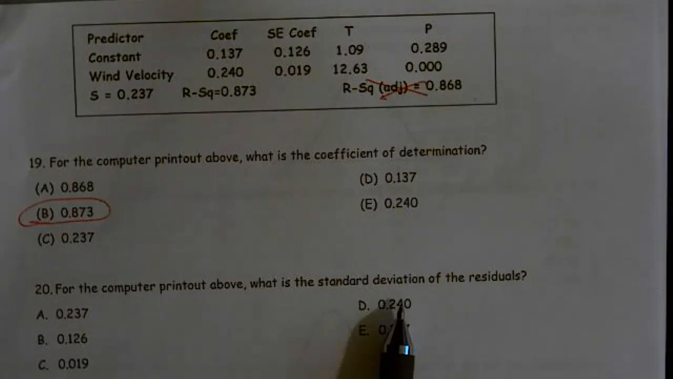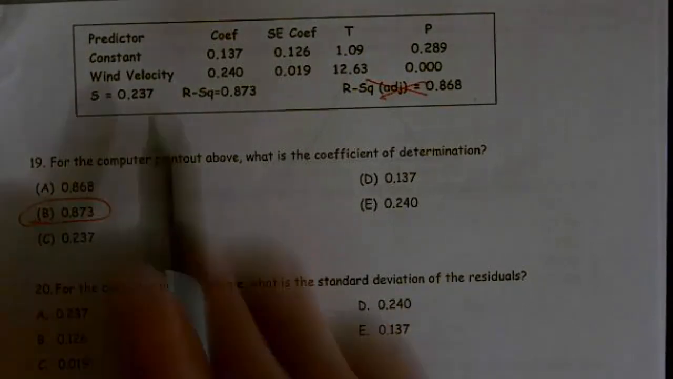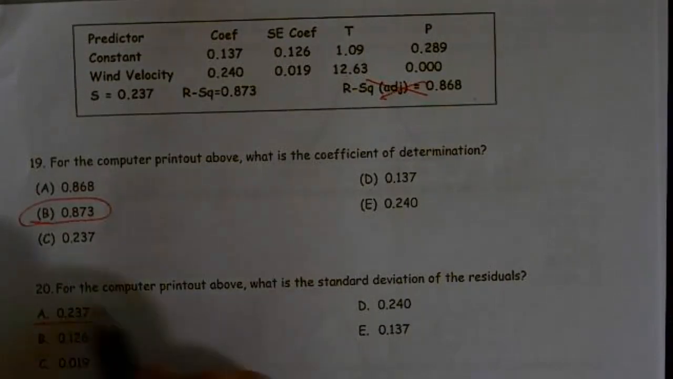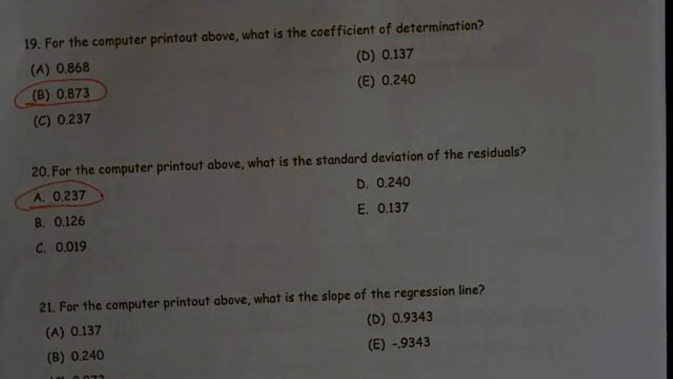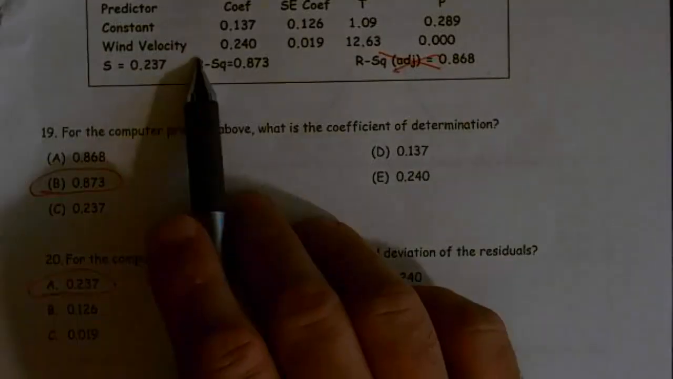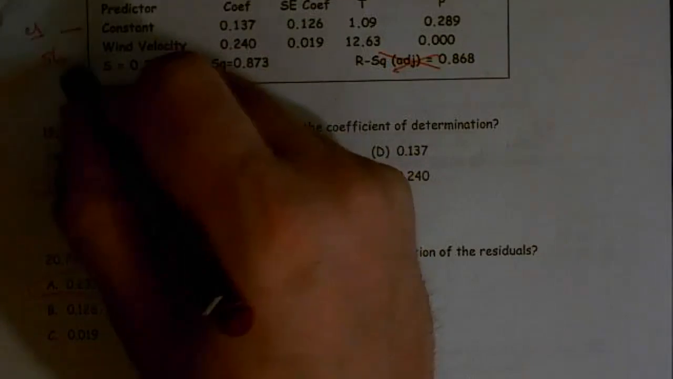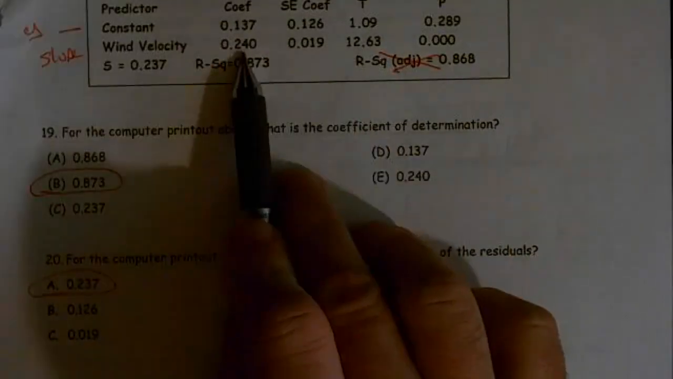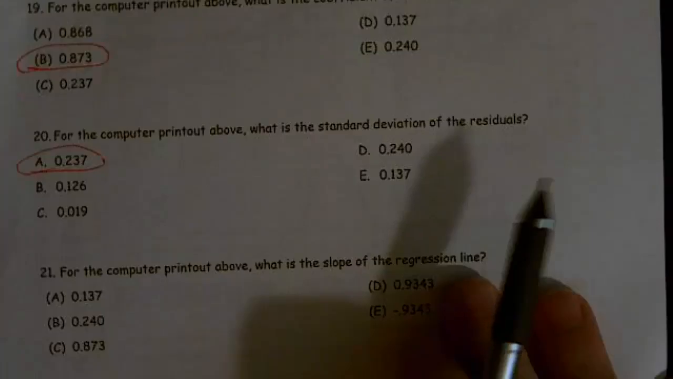For the computer printout above, what is the standard deviation of the residuals? They're asking for S, so 0.237. For the computer printout above, what is the slope of the regression line? So they're looking for, remember this is the y-intercept. This is my slope row. So my slope is 0.240.